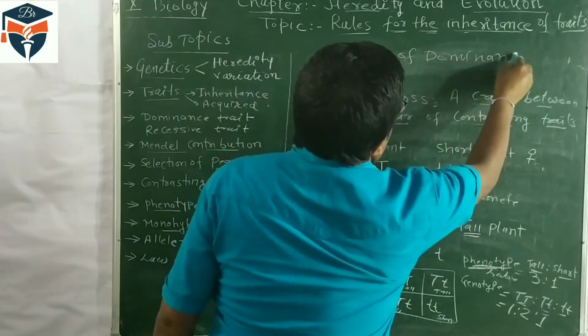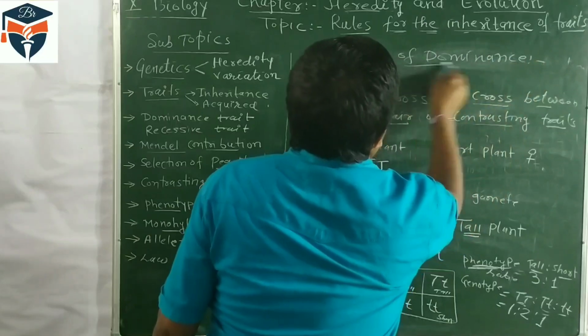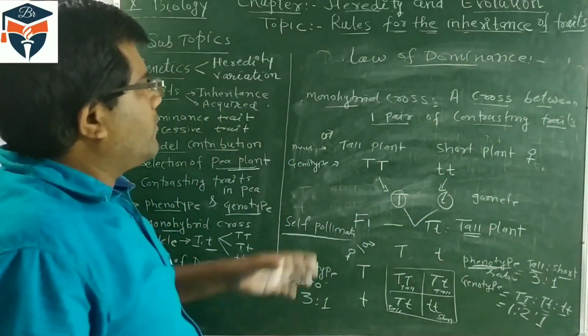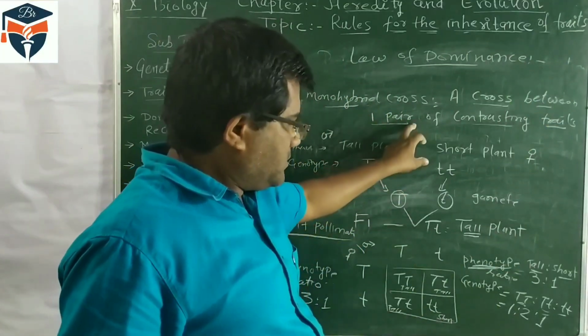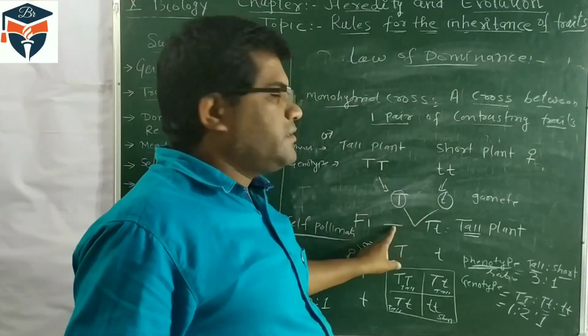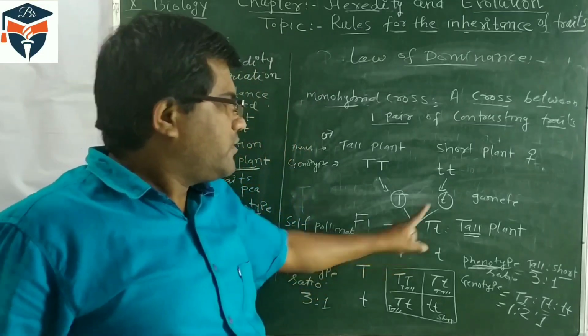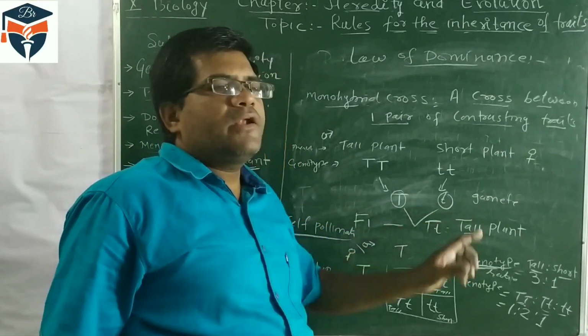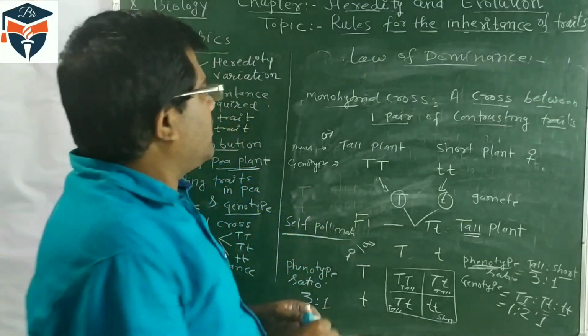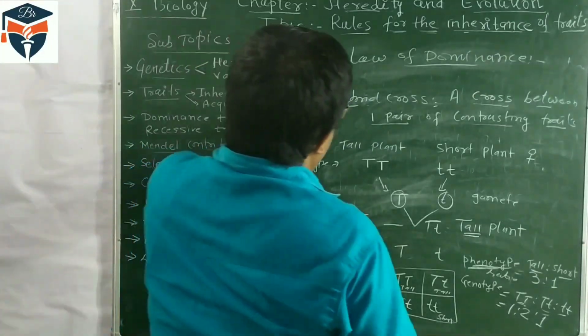What does this law say? This law says that when a pair of contrasting characters are crossed, the character which appears in the F1 generation is a dominant character, and the character which does not appear is a recessive character. So the same thing we should write here.